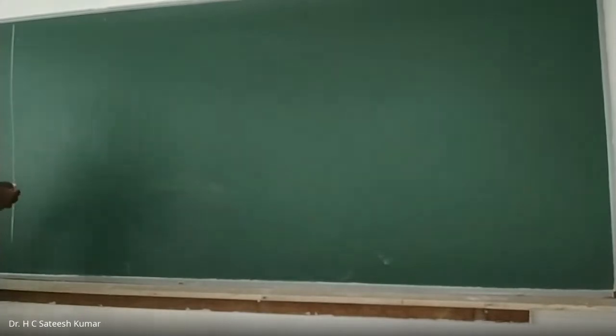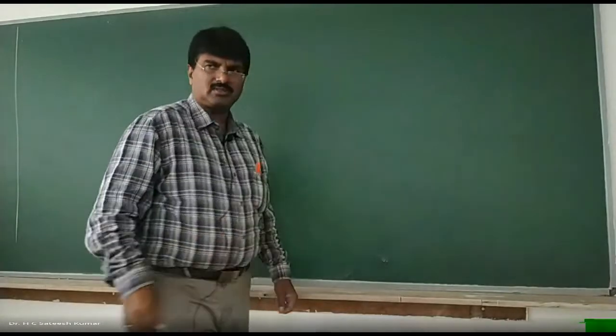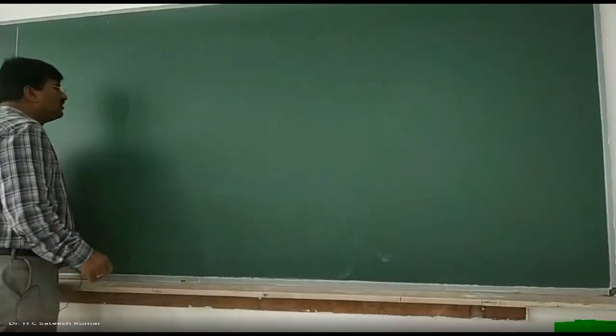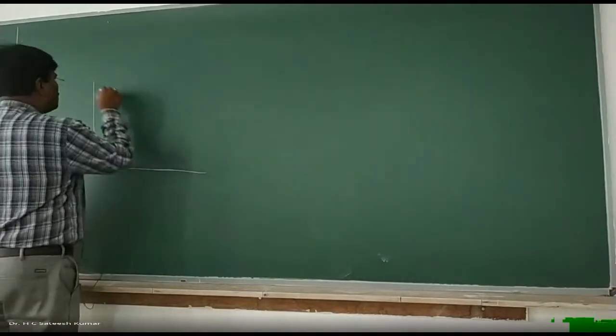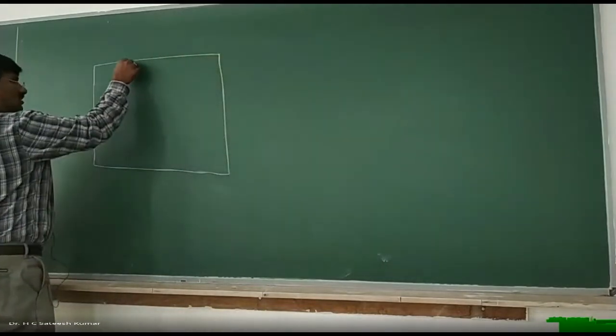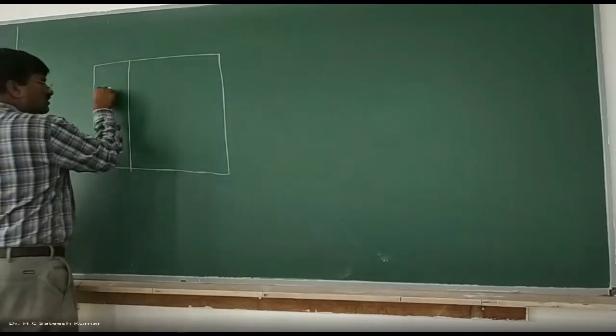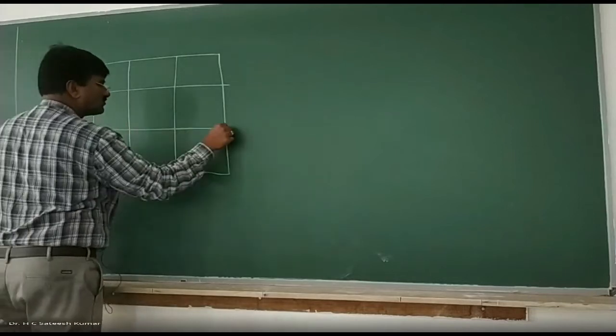We are talking about the Fourier representation. Before going to the properties of DTFT, we shall check how the Fourier representation of different kinds of signals is represented. Okay, right.